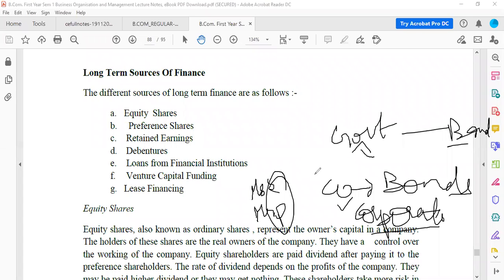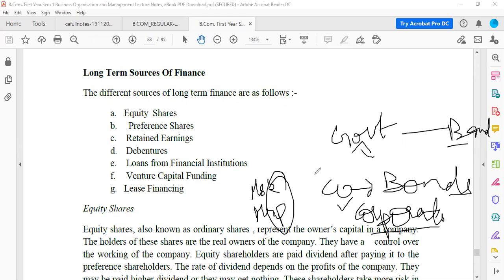L&T has a corporate bond which is paying 9.55% for 3 years, and for 5 years ICICI is paying 10.88%. Like that, there are many bonds.